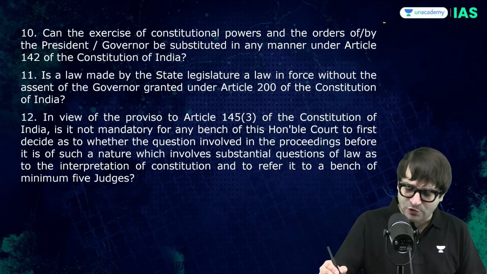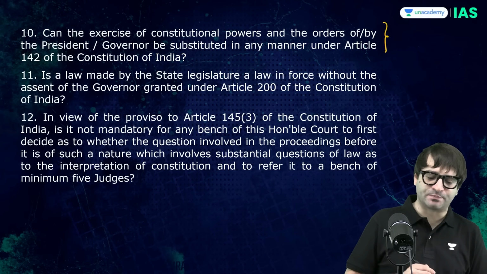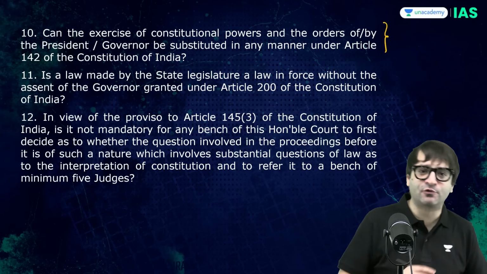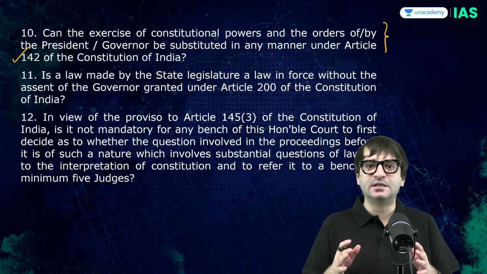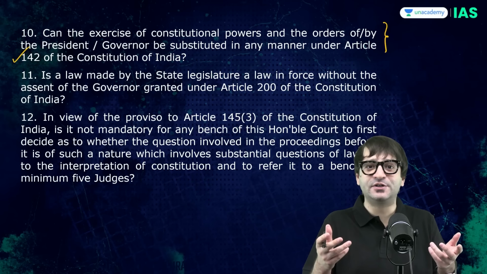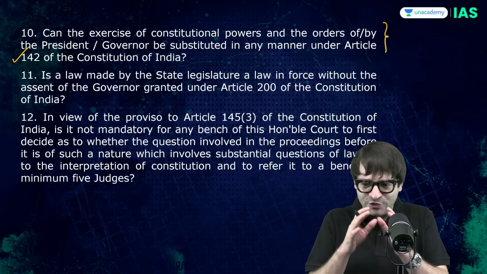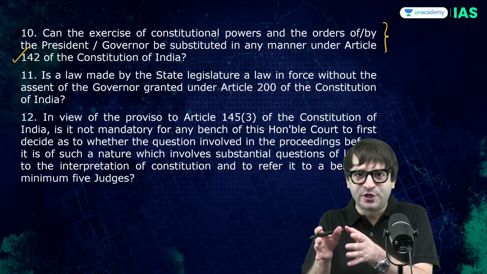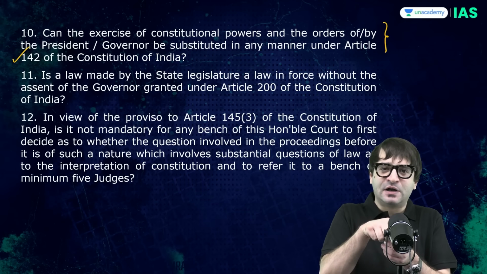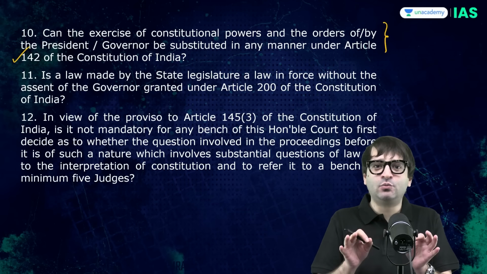Question number 10. Can the exercise of constitutional powers and orders of the president be substituted in any manner under Article 142? Because under Article 142, the Supreme Court can give any order so as to do complete justice. And you are giving an order under Article 142 to impose a timeline. You are giving an order under Article 142 to decide what?